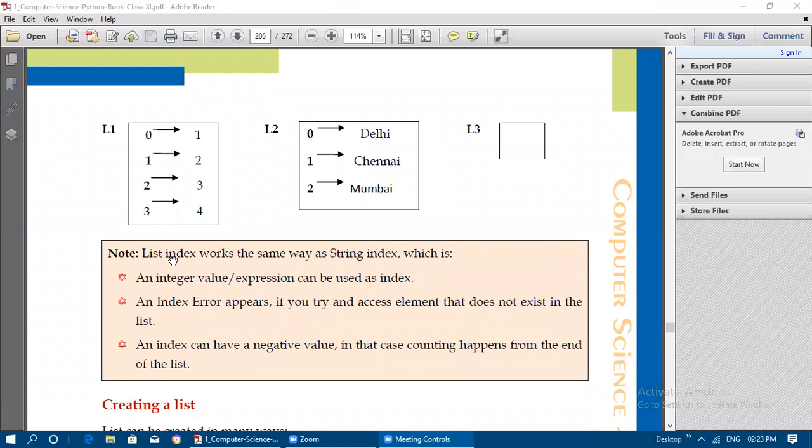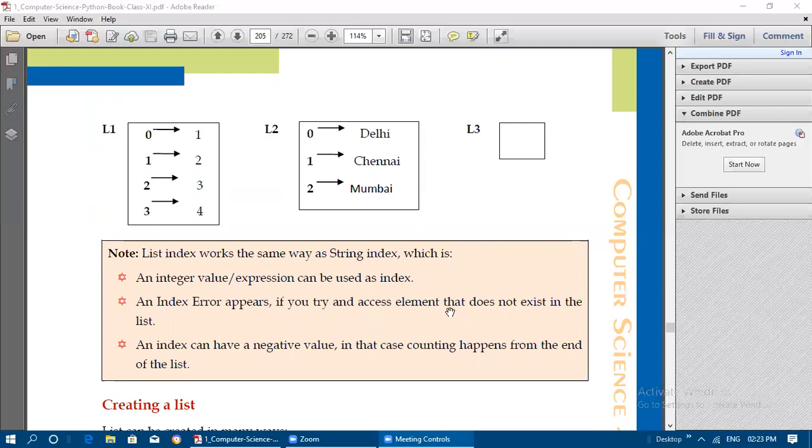So note, list index works the same way as string index. List index and string index both work in the same way, and only an integer value or an expression can be used as an index. Like 2 plus 1, 3 plus 1, like that we can also do inside the square brackets in order to access the element.